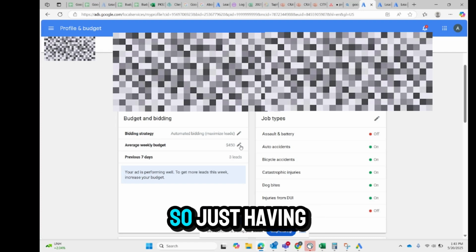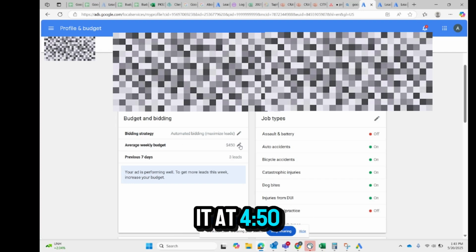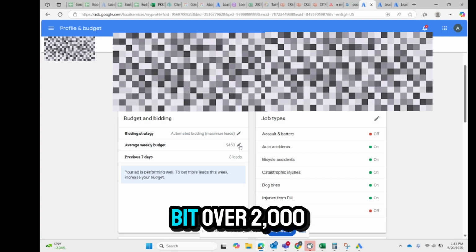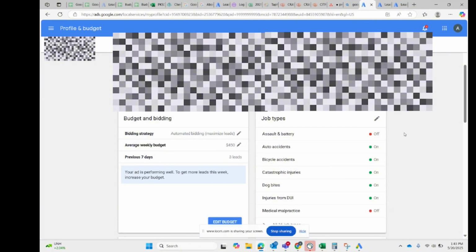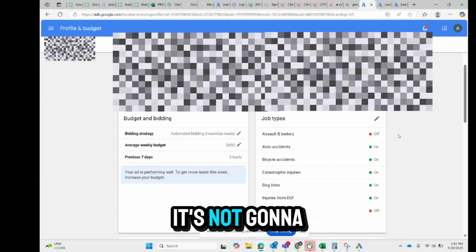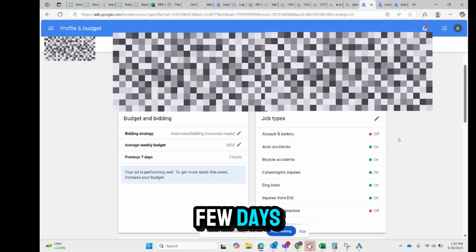So just having it at $450 times four, it's a little bit over $2,000, but you can always adjust, because it's not always going to have the same amount of budget for every week. So you really just have to monitor day to day or every few days. And then over here is the job types.